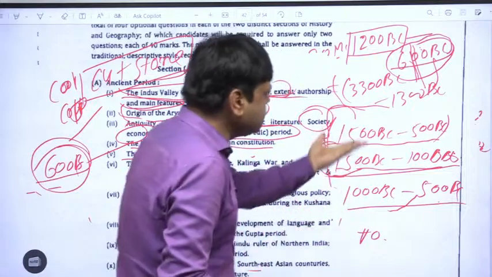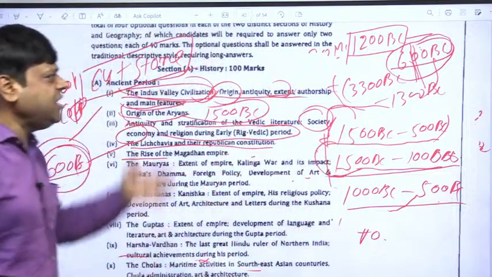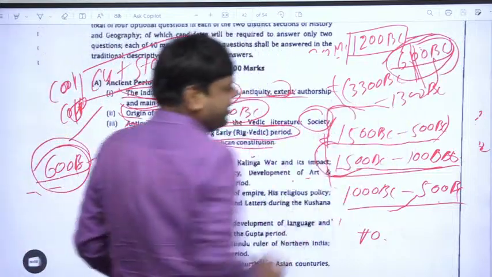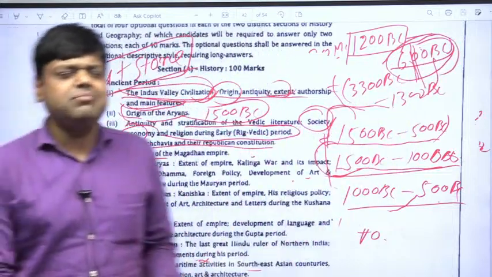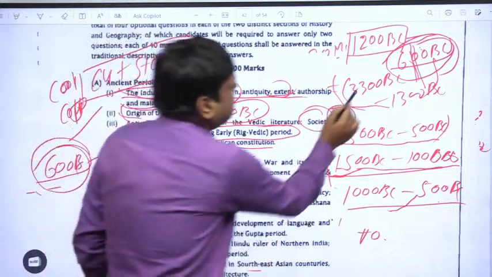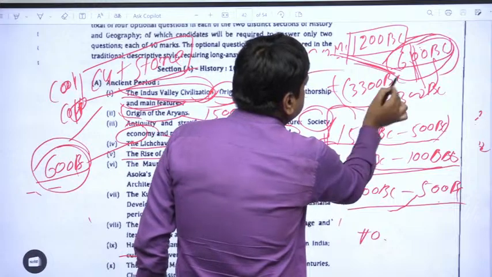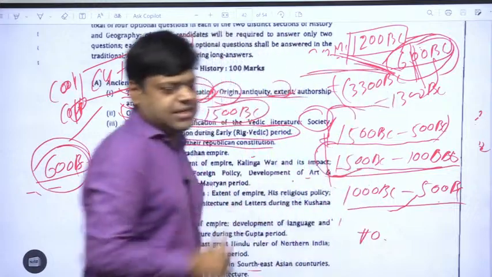Many large cities, many large urban centers developed around this time. Why did it happen so? The reason behind this was that iron was being used on a large scale.